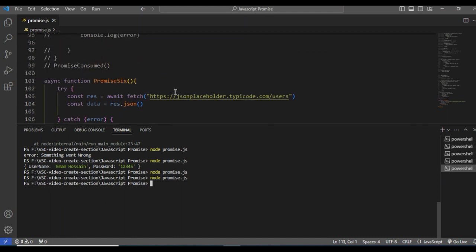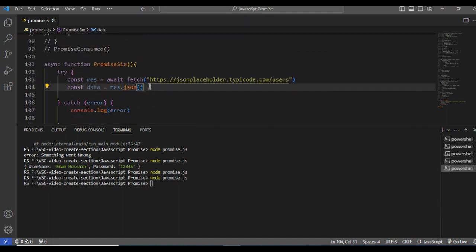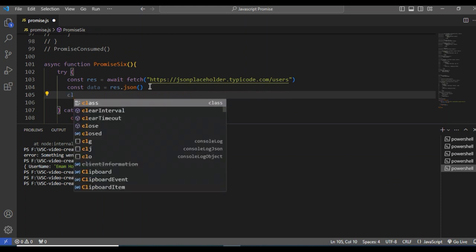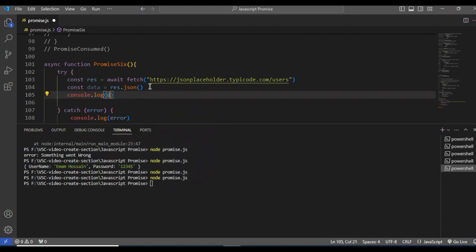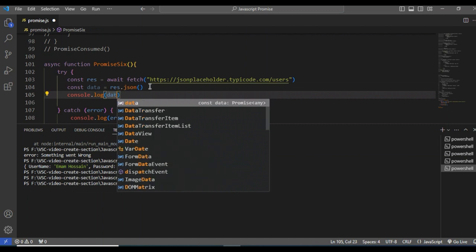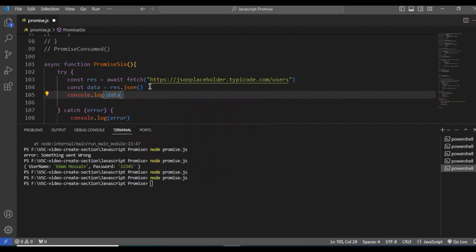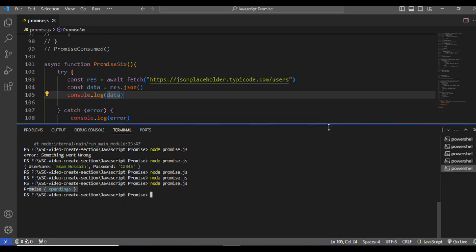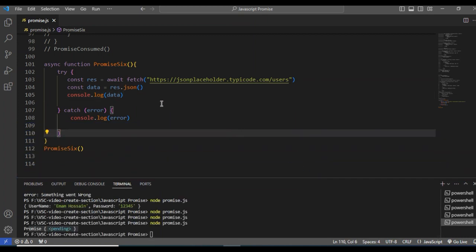Oh, okay. Sorry, I didn't console this data. Data. Okay, now let me try. Which means our promise is pending. Why is our promise pending? Why is it not working? Let me show you exactly what the problem is here.